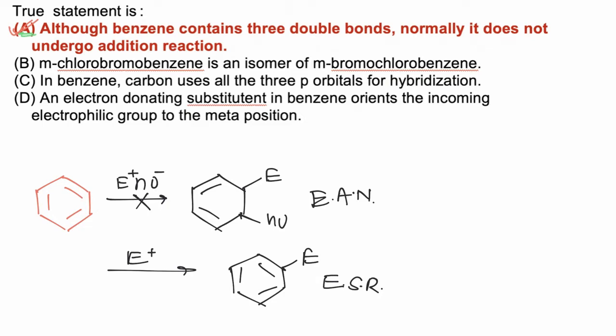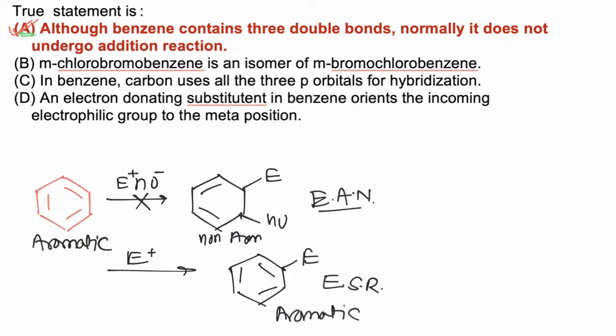compounds. Because during addition there is loss of aromaticity, while during substitution the aromaticity of the molecule is retained. If aromaticity is lost, the molecule will be highly unstable, so addition is not feasible. While during substitution aromaticity is retained, this molecule is still aromatic, reactants are also aromatic, products are also aromatic. While in an addition reaction, reactants are aromatic, while the product is non-aromatic.